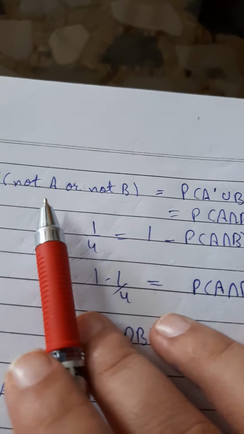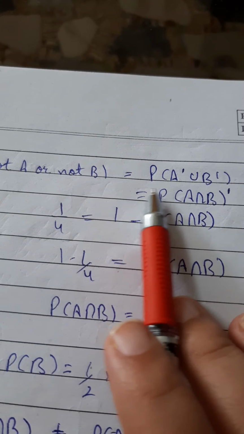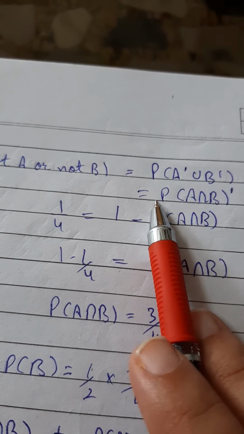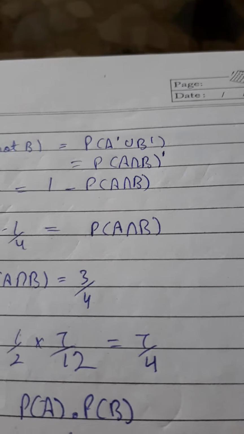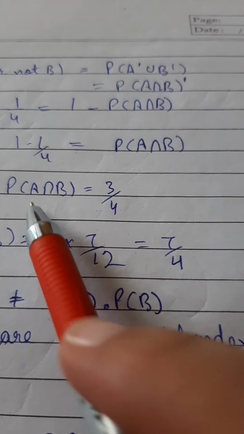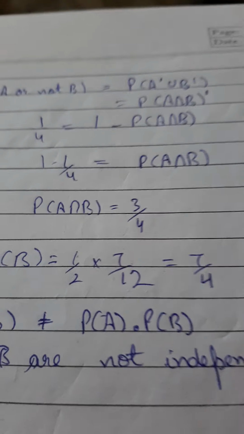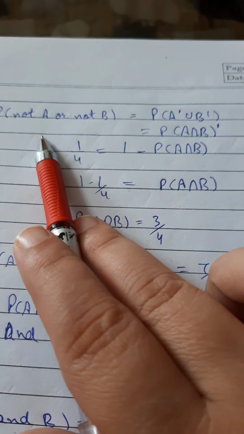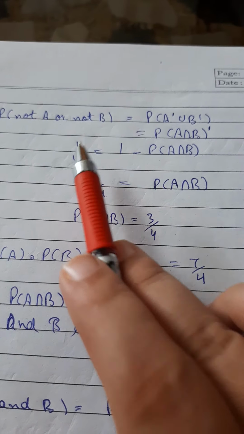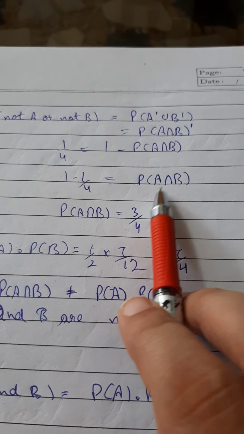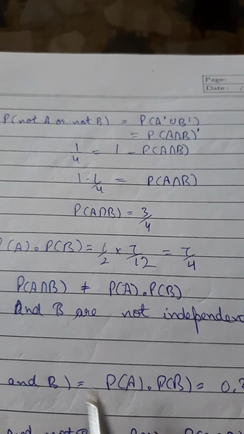Now probability of not A or not B means probability of A dash union B dash, and again by De Morgan's law we can write it as probability of A intersection B complement, and complement की probability हो जाएगी 1 minus probability of A intersection B. अब इसमें value substitute कर देते हैं, नॉट ए और नॉट बी की given probability that is 1/4, इसको solve करके हमें answer मिल रहा है probability of A intersection B is equal to 3/4.